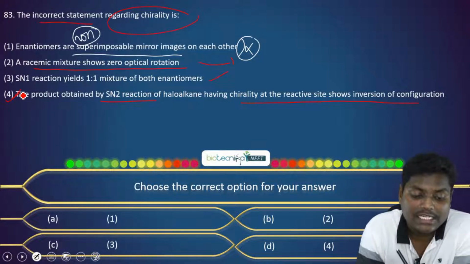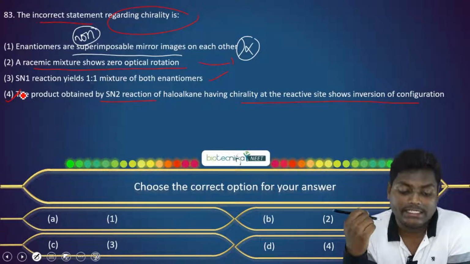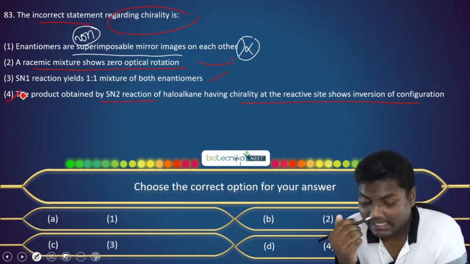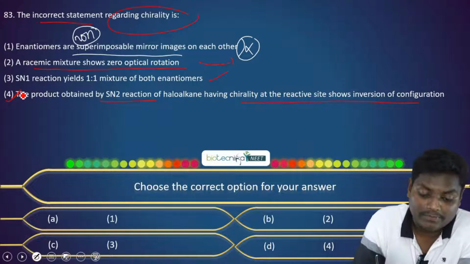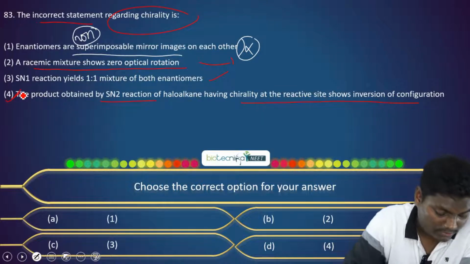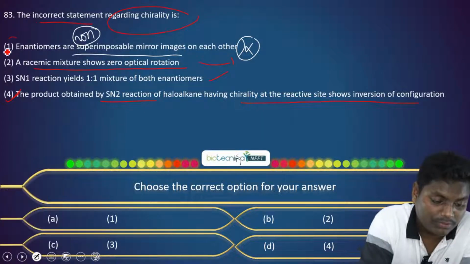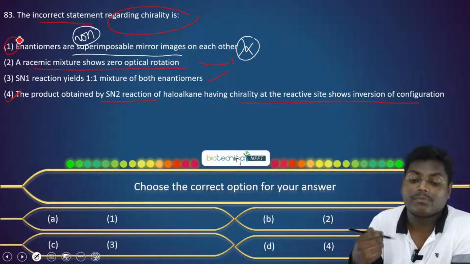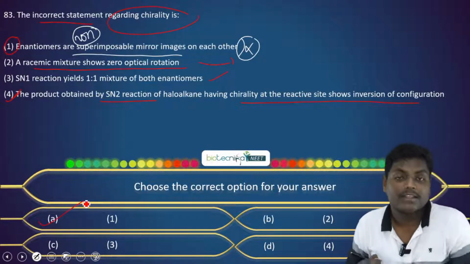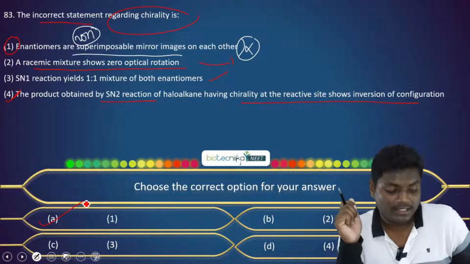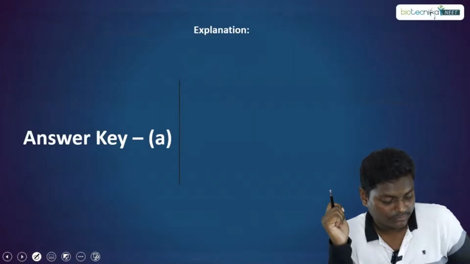So the question asks for the incorrect statement regarding chirality. The incorrect statement is given by option 1. Option 1 says enantiomers are superimposable mirror images. This is the incorrect one. Okay, this clears this question, and let's move to the next question.